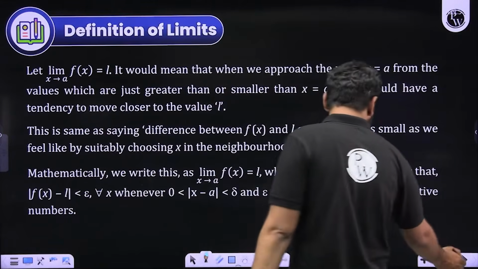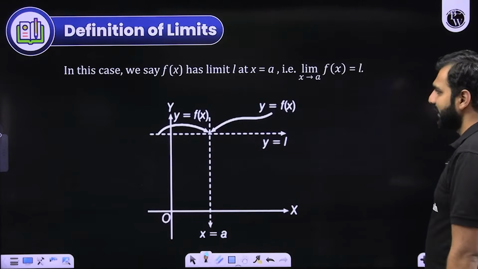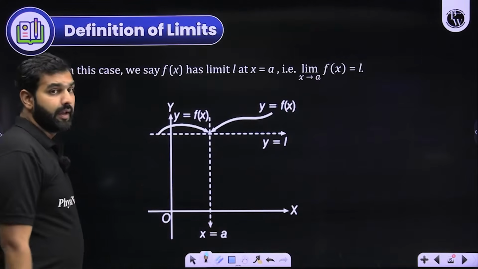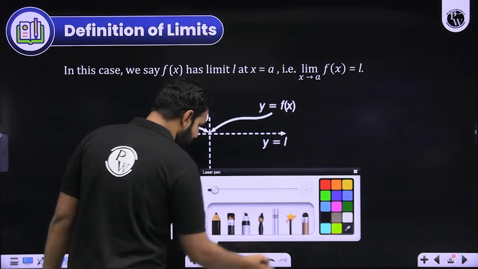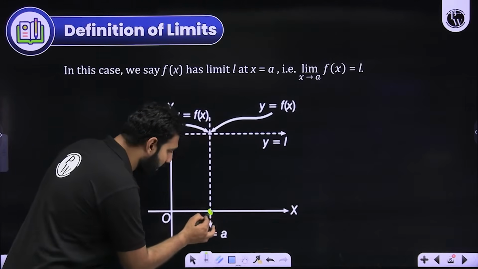First, let's explore what we understand or interpret by the concept of limits. Let's take a graph of a function. Let's say there is a point A on the x-axis.